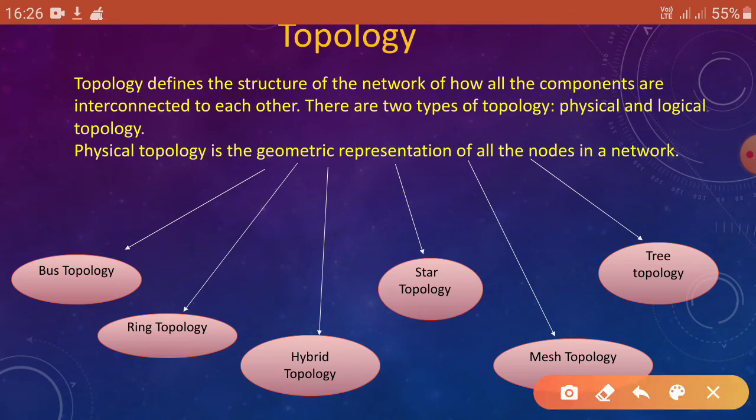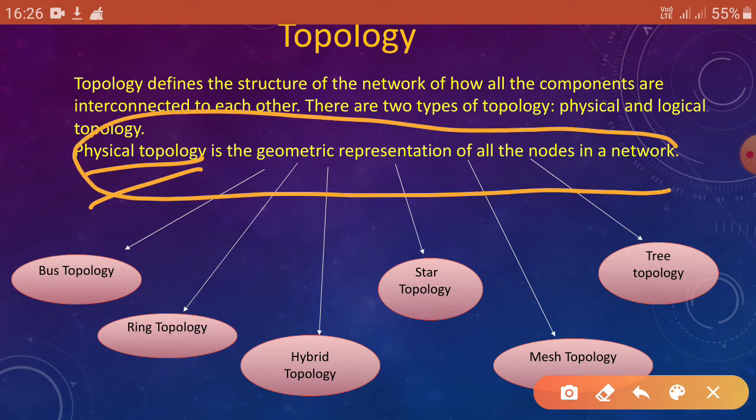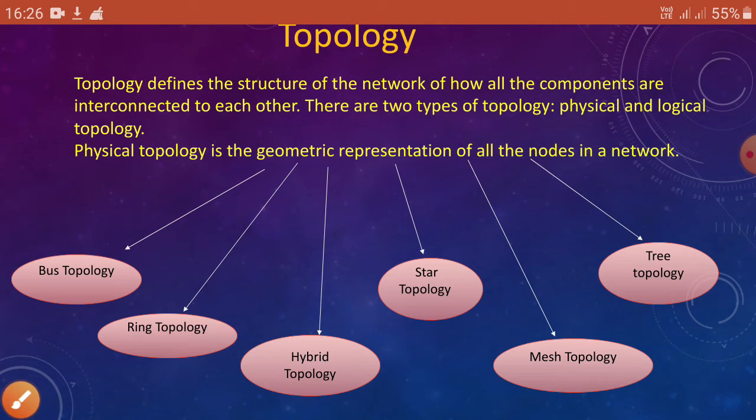Now we are talking about the physical topology. So what is the physical topology? Physical topology is the geometric representation of all the nodes in a network, okay. So how all the nodes in a network are represented geometrically, it is the physical topology.